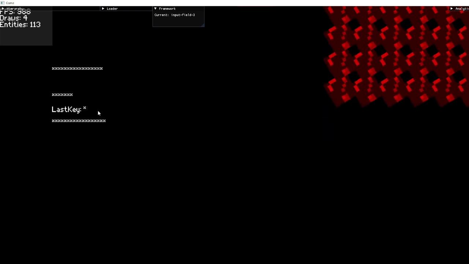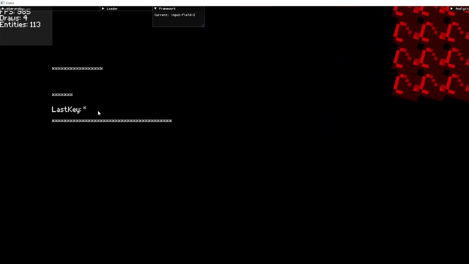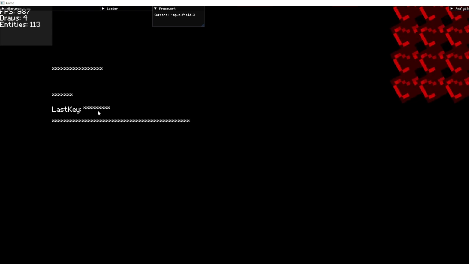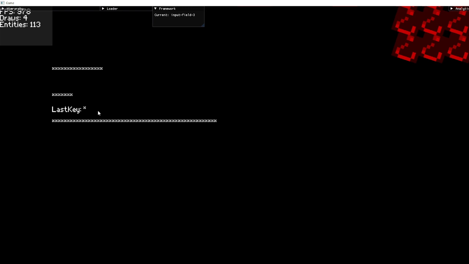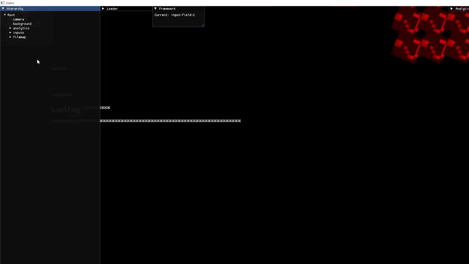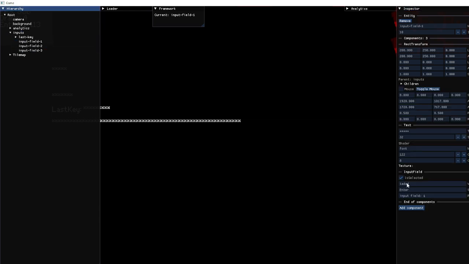But yeah, as you can see, it's working. I can delete still. Now, if I click on here, inputs, you can see the value on the input field is actually the actual value, while the text render is just stars. So yeah.